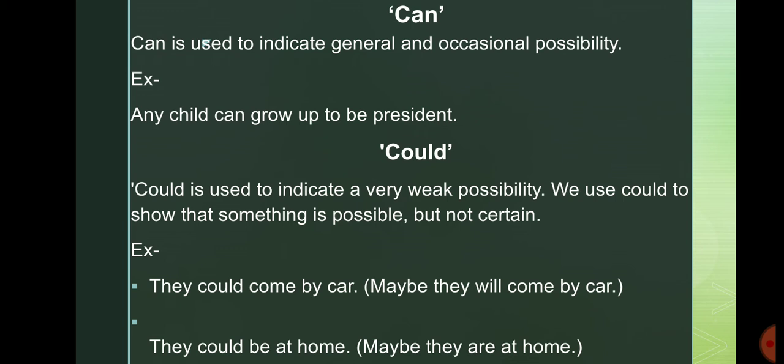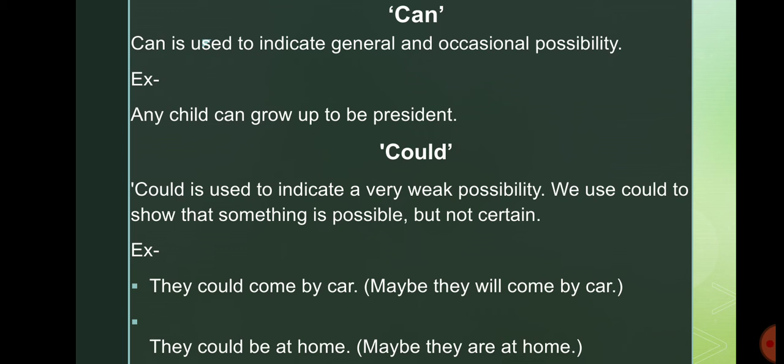Next one is can. Can is used to indicate general and occasional possibility. For example, any child can grow up to be president. Next one, could. Could is used to indicate a very weak possibility.